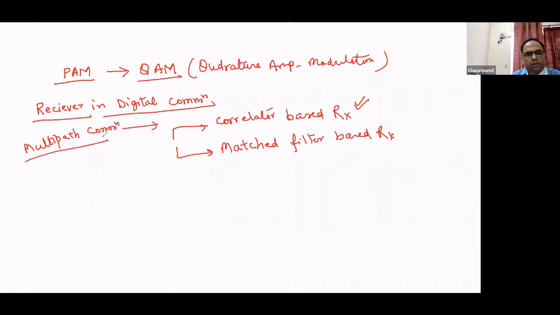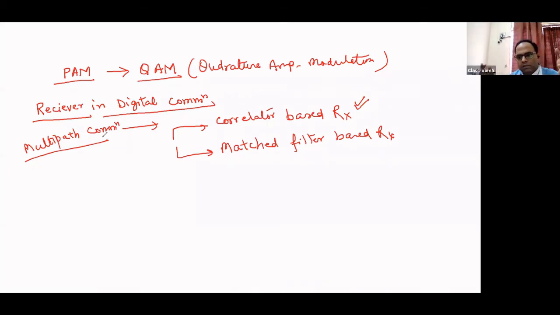Right, a practical system will have a lot of reflectors, trees, buildings are there, and our energy whichever we are transmitting is coming to the receiver via different paths, right? In that case we will use correlator based receivers.